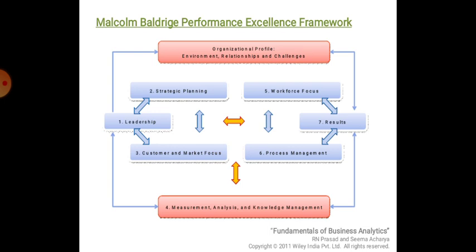This Malcolm Baldrige performance excellence framework is very important and we should study this. One time it has appeared for 10 marks, so we have to concentrate on this model. Details about this we'll take up in the next slide.